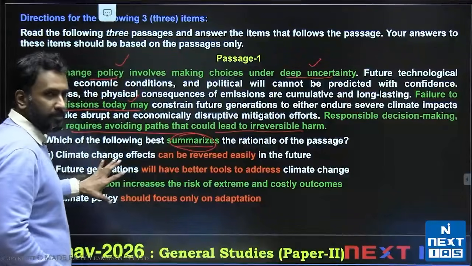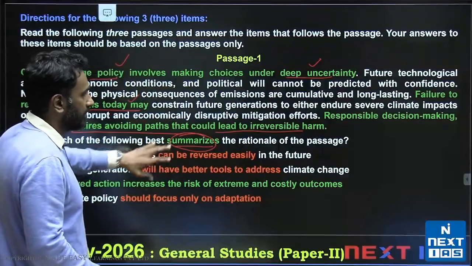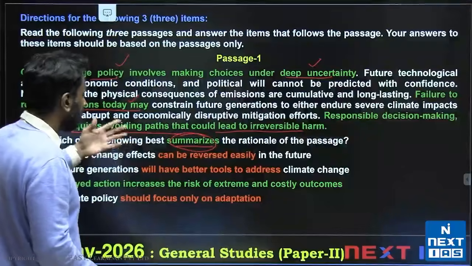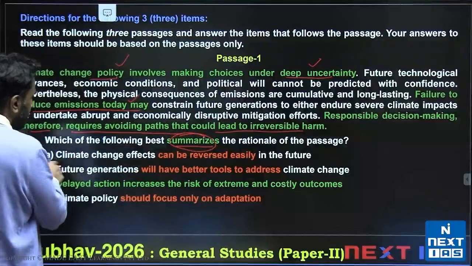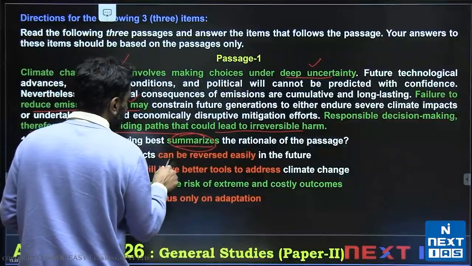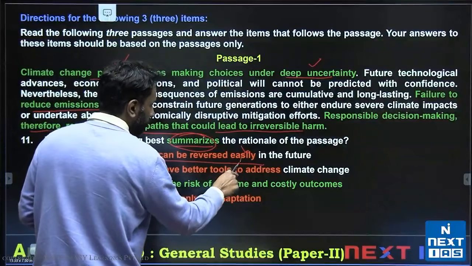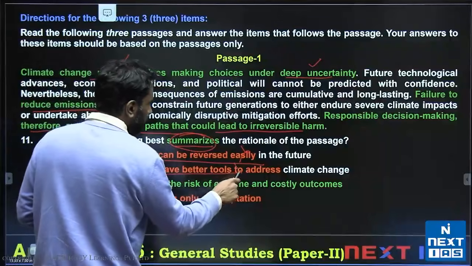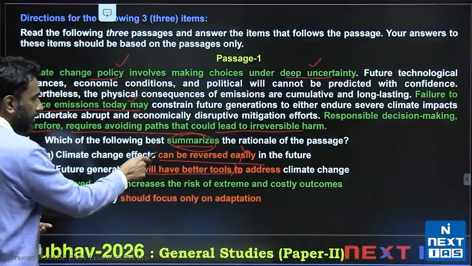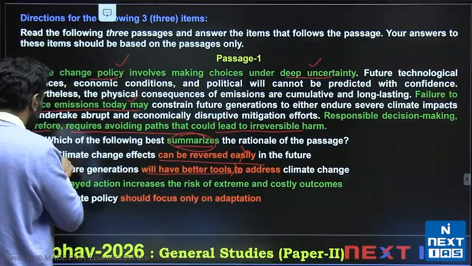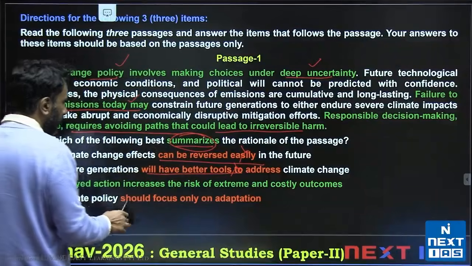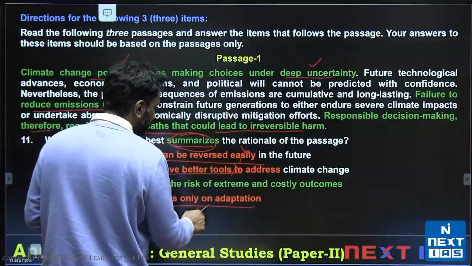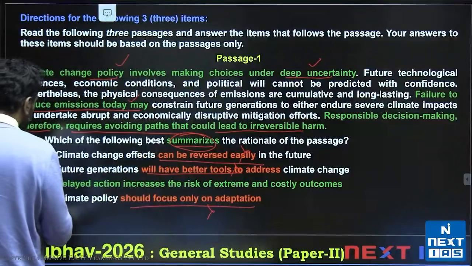Ideally, we'll have an option which will replace all of this information with the valid choice. We don't get such ideal options. A says climate change effects can be reversed easily, would be invalid. Future generations will have better tools, invalid. Does not summarize an incorrect facts. These are incorrect facts stated. D says climate policy should focus only on adaptation, which would also be incorrect. C is the right answer.